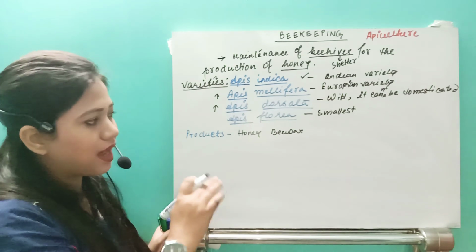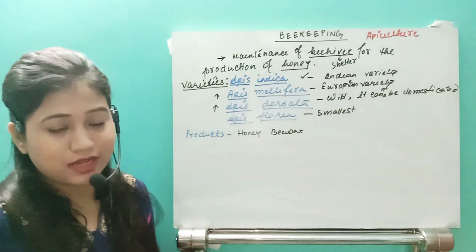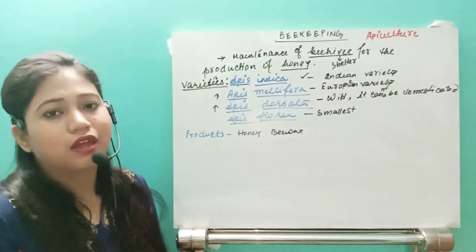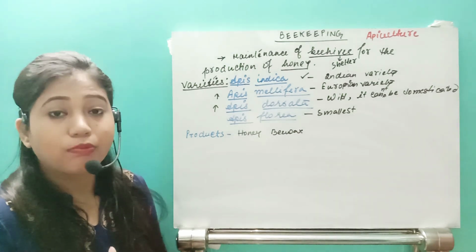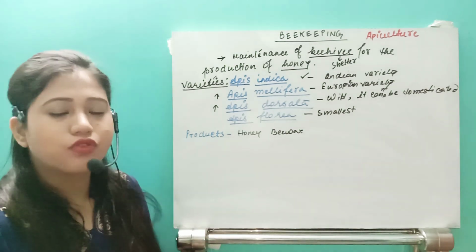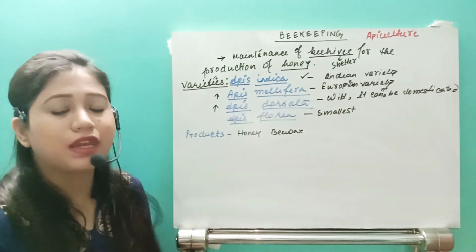Bee wax has a creamy texture, so it is used in cosmetics and for polishing. That's why bee wax is used in many fields.